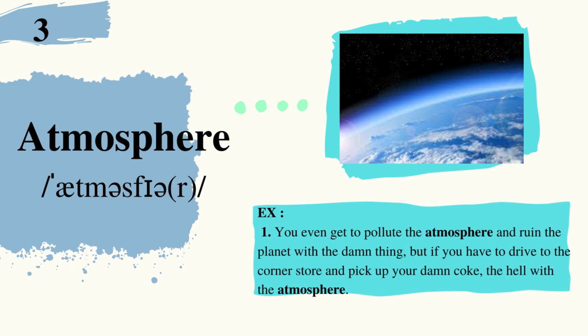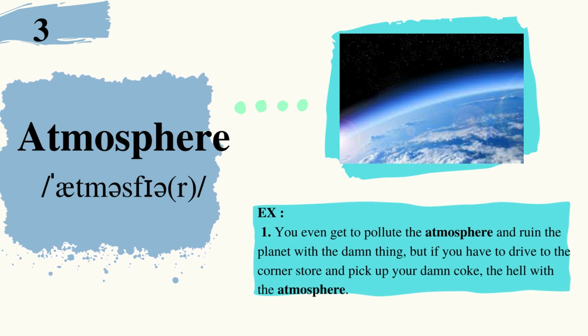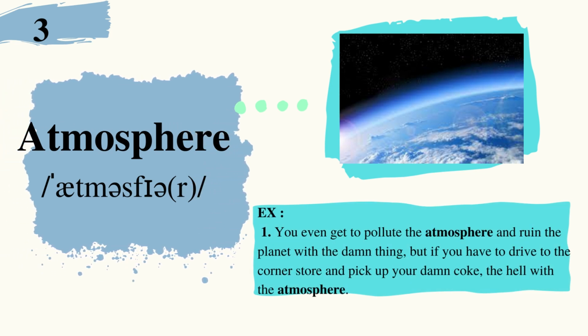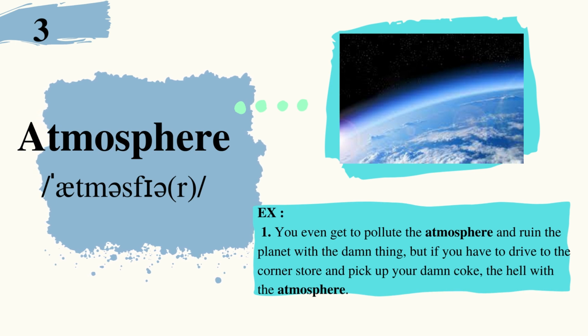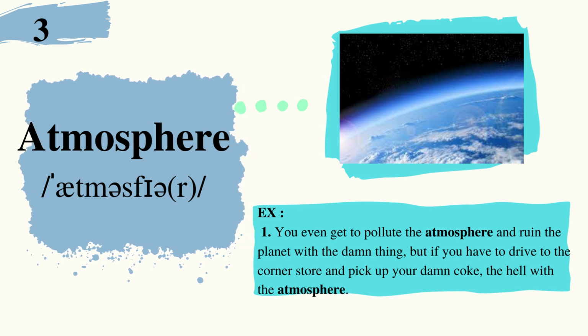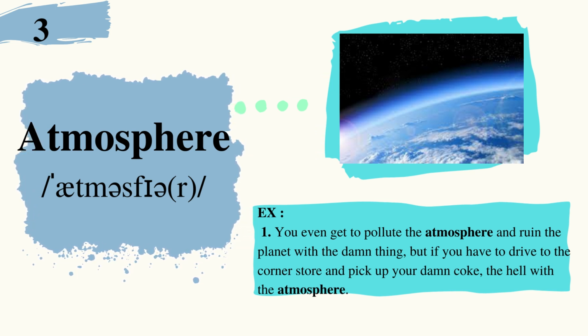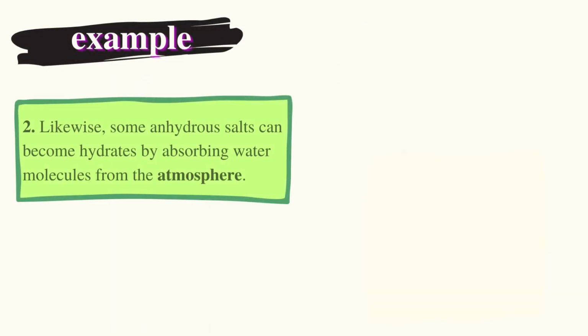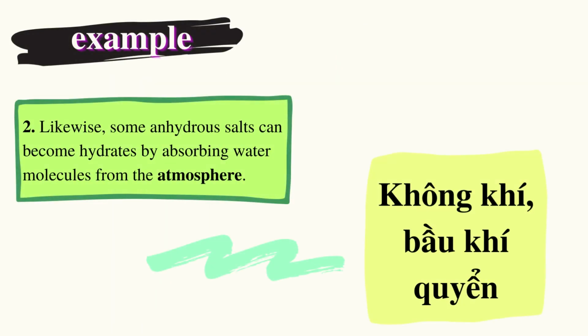3. Atmosphere. Example: You even get to pollute the atmosphere and ruin the planet with the damn thing. But if you have to drive to the corner store and pick up your damn Coke, it's like, to hell with the atmosphere. Likewise, some anhydrous salts can become hydrates by absorbing water molecules from the atmosphere.